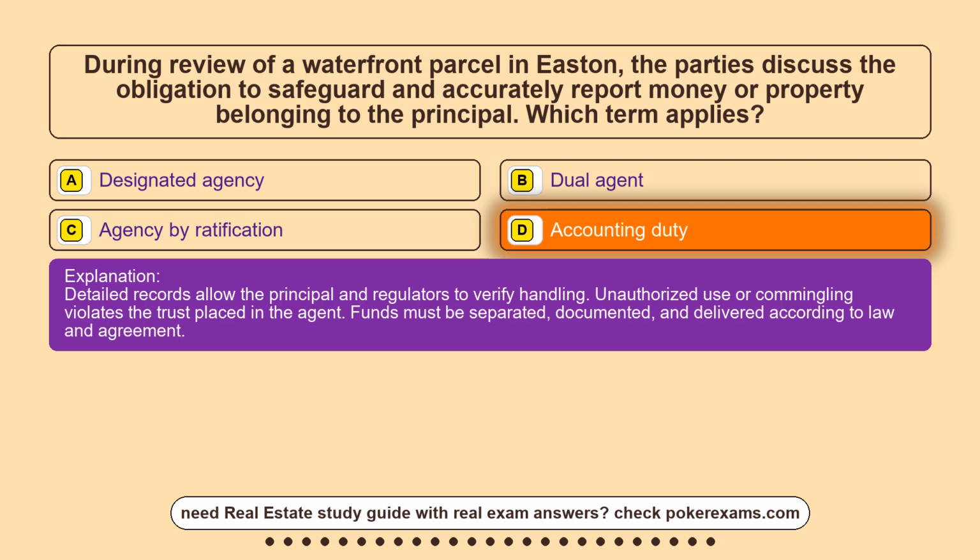Detailed records allow the principal and regulators to verify handling. Unauthorized use or commingling violates the trust placed in the agent. Funds must be separated, documented, and delivered according to law and agreement.